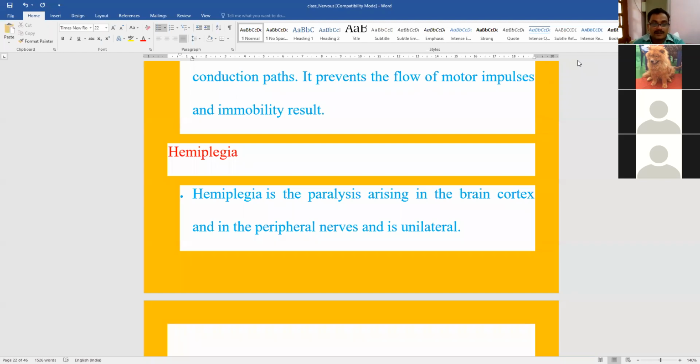If there is problem in the right part of the brain, if right part of the brain is not functioning properly, it means there will be paralysis in the left part. And if left part of the brain is not functioning properly, it means there will be paralysis in the right part, because the left part of the brain controls the right part of the body, and the right part of the brain controls the left part of the body.